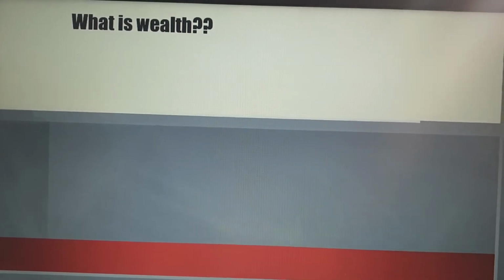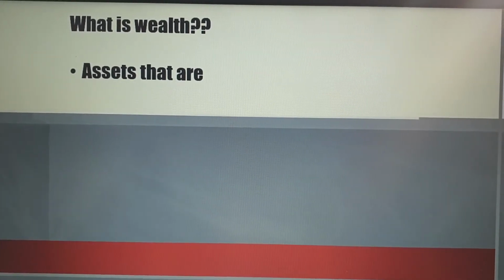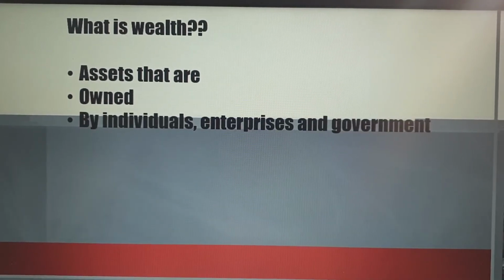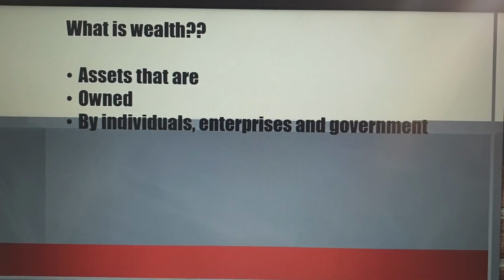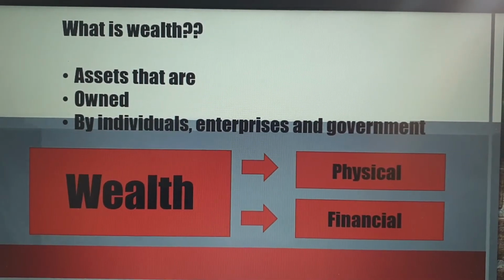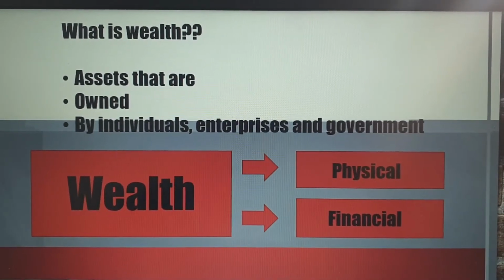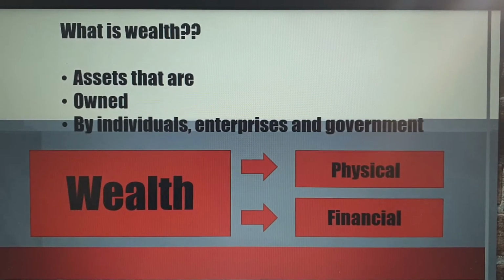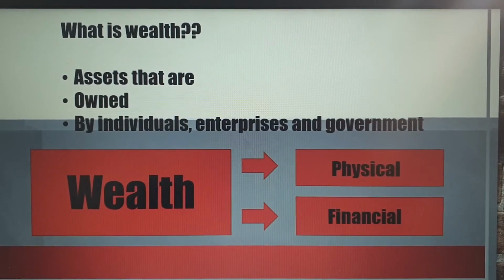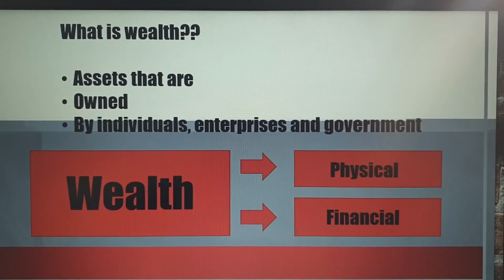First of all, you need to know what is wealth. Wealth is assets that are owned by individuals, enterprises, and the government. Wealth consists of two types of wealth. We get physical wealth and financial wealth. Physical wealth is assets that you can physically touch. Financial wealth or financial assets are money in the bank, for example, or your petty cash.